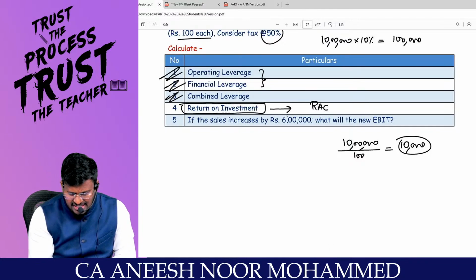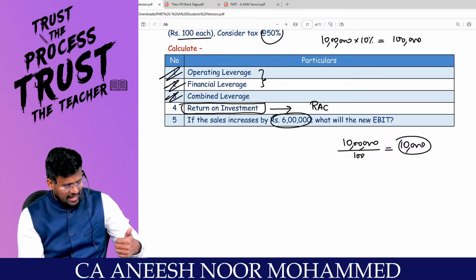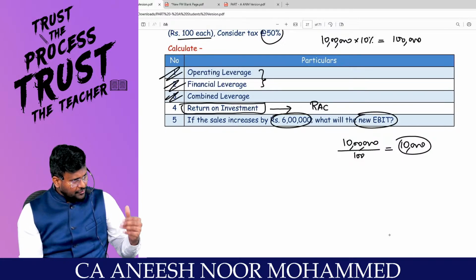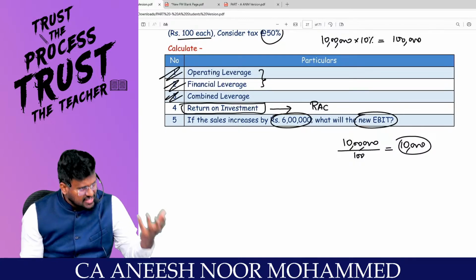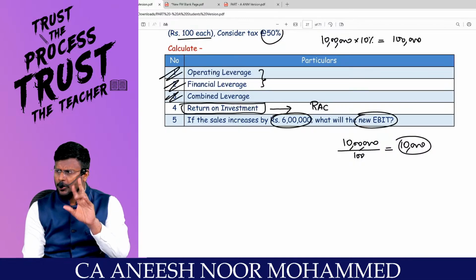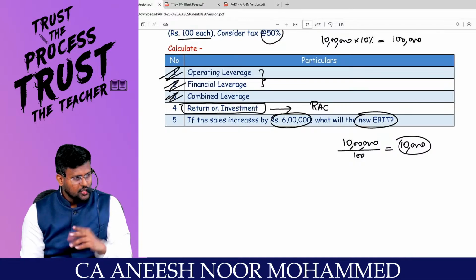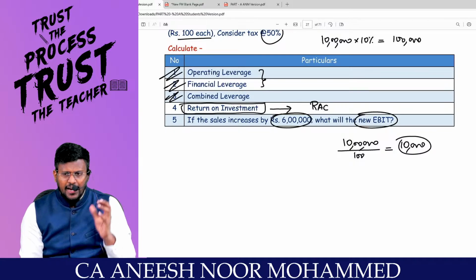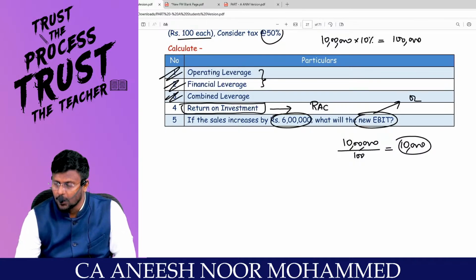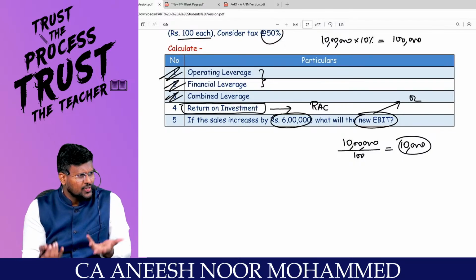If the sales are increased by 6 lakh, what will be the new EBIT is the question. Instead of saying sales increased by a particular percentage, they have given it by way of amount. Okay, fine. We can find out the percentage change in sales. Once you get the percentage change in sales, and since they want the new EBIT, you have to play with which leverage? Operating leverage. Easy question, straightforward question.